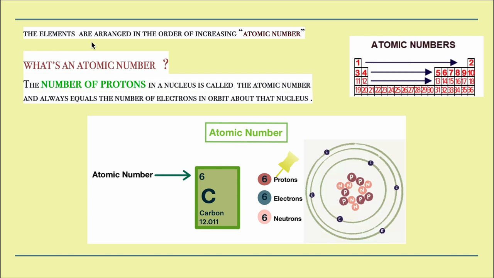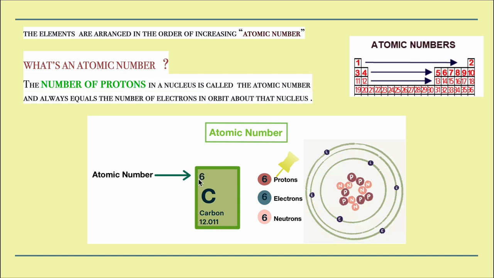The elements are arranged in order of increasing atomic number. If you see here, they are arranged in increasing atomic number from the left to the right. What's an atomic number? The number of protons in a nucleus is called the atomic number, and always it's equal to the number of electrons in the orbit. Okay, so here in any given element, that's how you'll represent it.